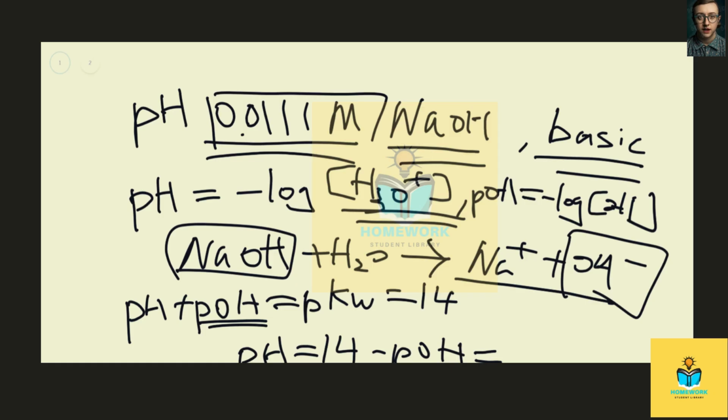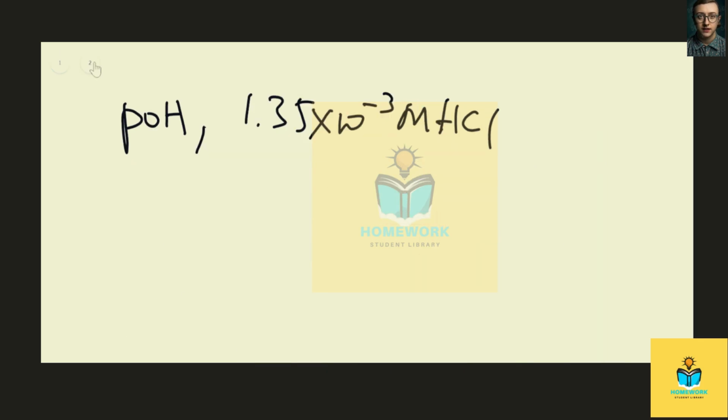pOH equals the negative log of 0.0111. Take the negative log of that, and then we will have 1.955. So pH will equal 14 minus 1.955, and then we should have roughly around 12.